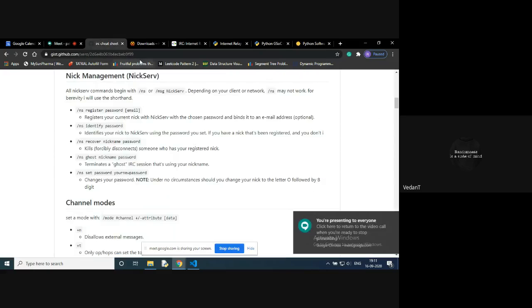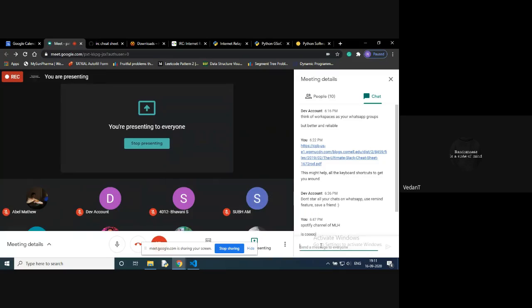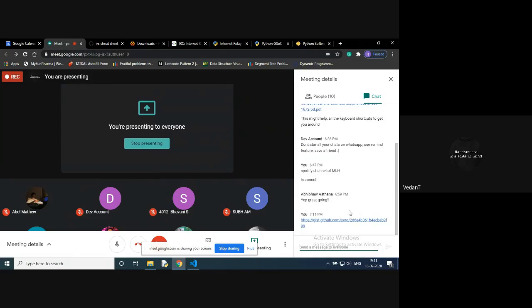I'll just share the cheat sheet link also in the chat, so if you want to do something with it, it will be accessible to you. I've shared the gist link of the cheat sheet. It contains all the commands for that. So I'll stop sharing my screen.